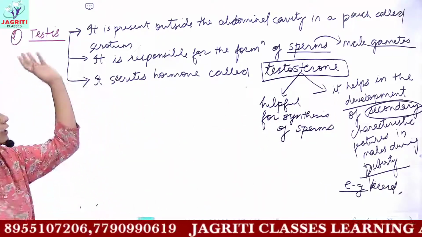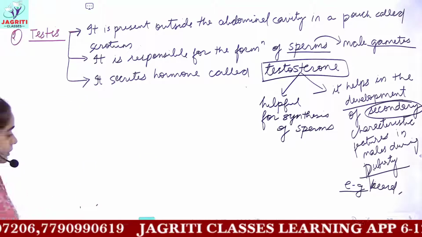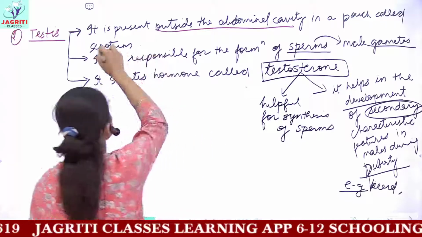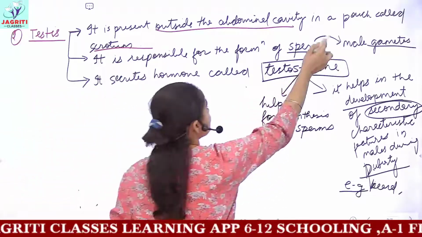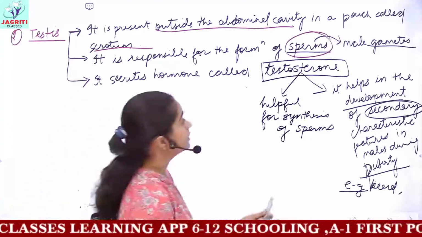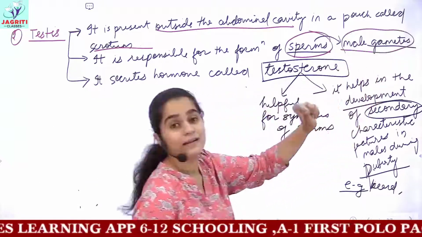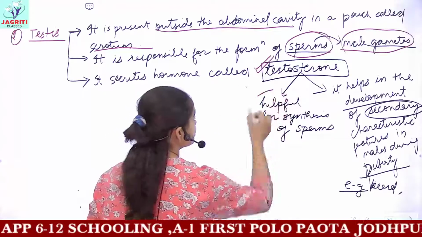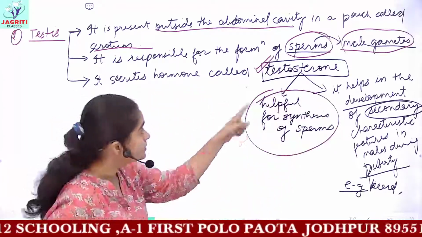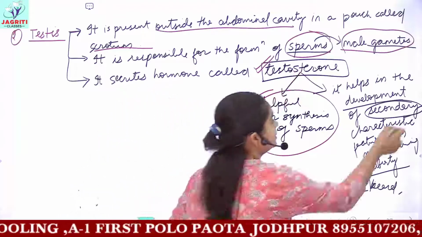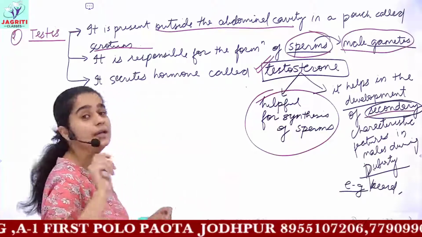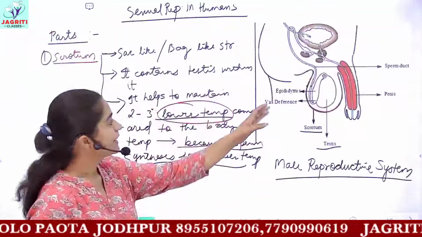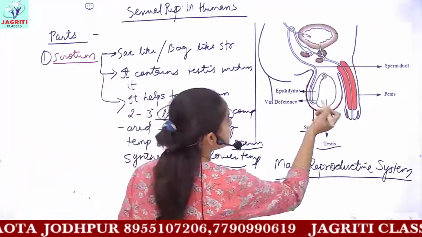So this is all the function of the testis. What you should know is that the testis is present outside the abdominal cavity in a pouch called the scrotum. It is responsible for the formation of sperms, which are known as the male gametes. And it secretes a hormone, testosterone. Testosterone has two functions. It helps in the production of sperms and it helps in the development of secondary characters in males during puberty.